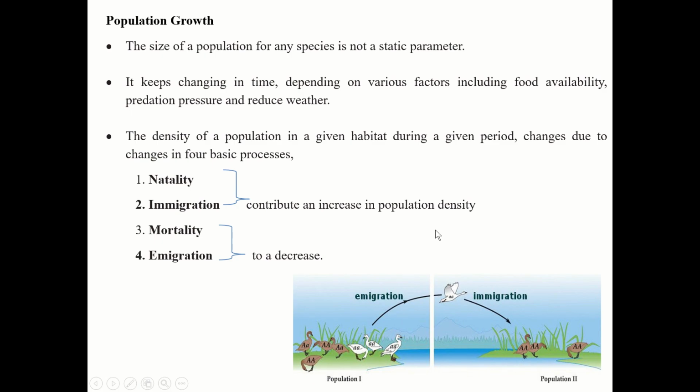Now population growth, the size of the population. Now we'll see in detail those factors in the diagram. The size of the population for any species is not a static parameter. It keeps changing in time depending on various factors including food availability, predation pressure and weather.